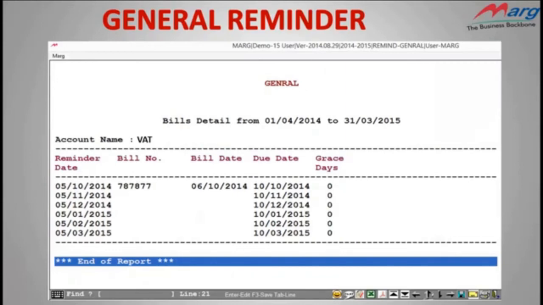For example, we have set the reminder for VAT returns. So here you can check in which month you have paid VAT and you have filed the return, and of which it is still pending. Apart from that, you can also set reminder for personal deposits like electricity bill, telephone bills, etc. So friends, in this way you have seen how you can use this option which will simplify your work.